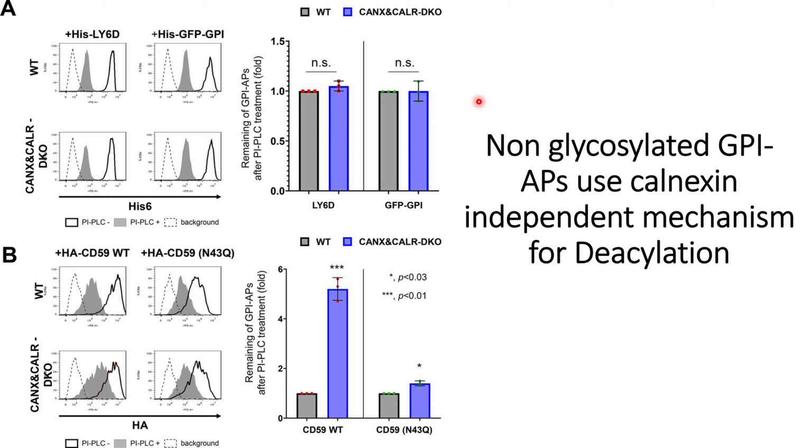So from these experimental results, they made the point that there could be some Calnexin independent mechanism for deacylation of the non-glycosylated GPI-APs. So I hope you understood how they came to this conclusion from these experimental results.